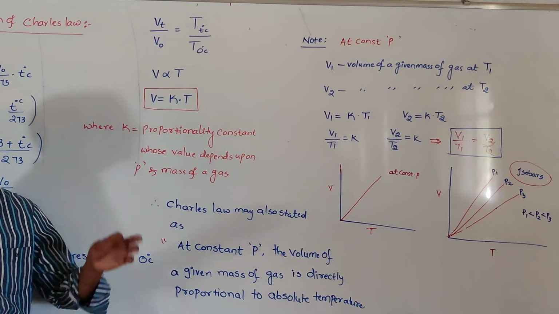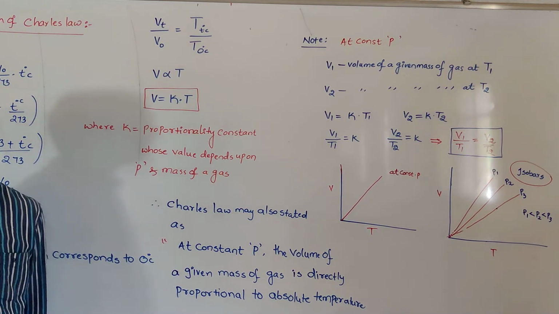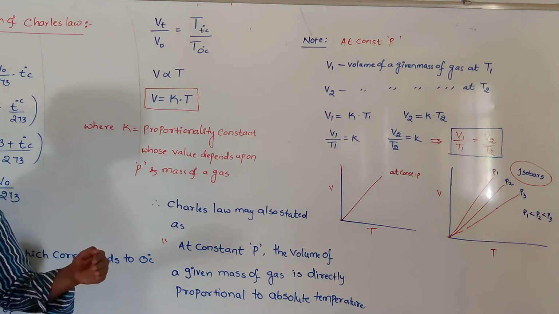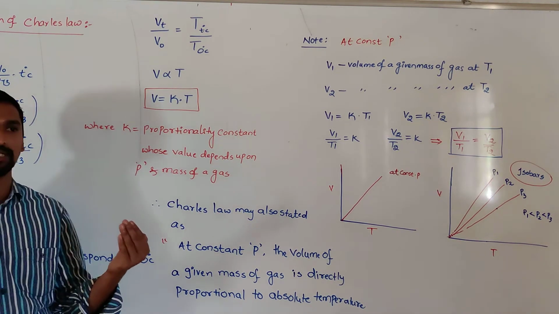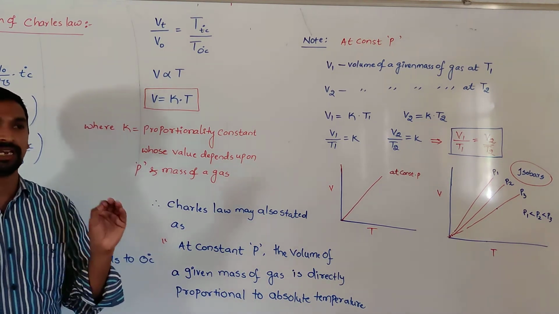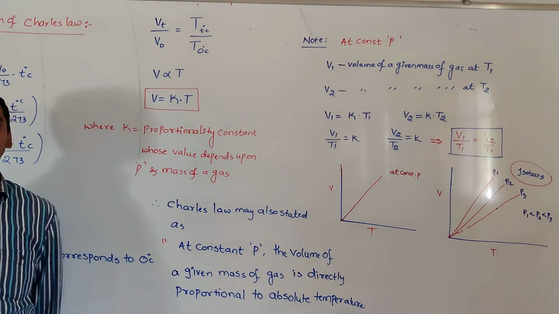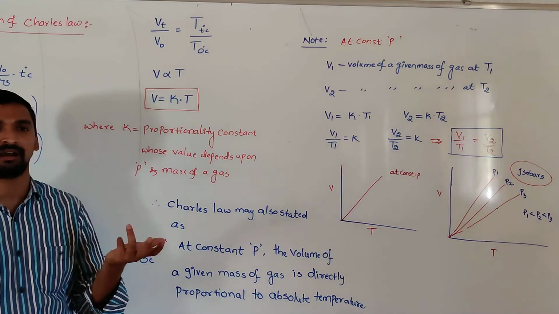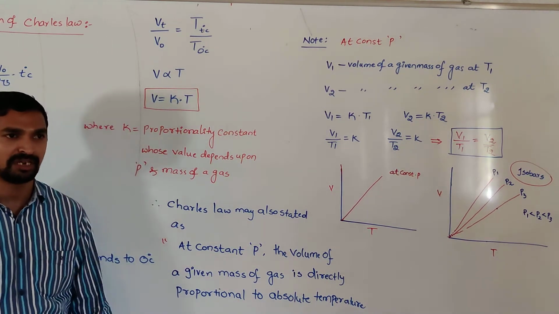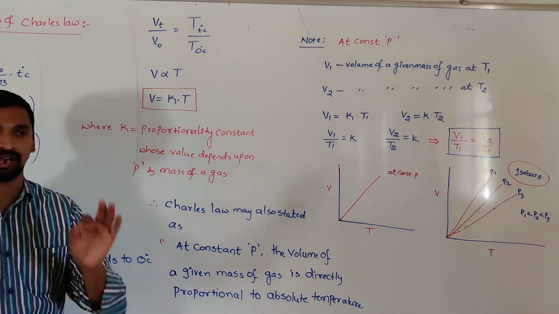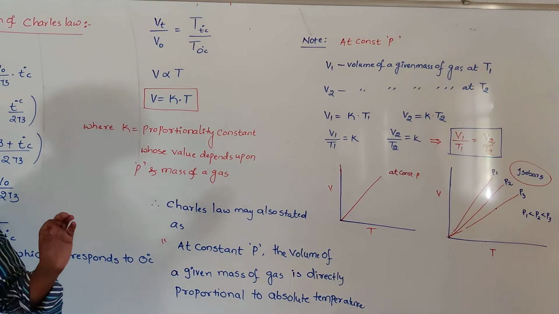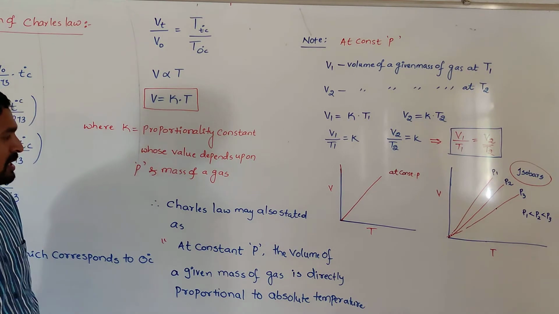So to get 0, we need to add 273.15 to minus 273.15. That's why to convert temperature in degree centigrade to Kelvin, we just add 273.15. We get the temperature in Kelvin, called the absolute Kelvin temperature. Always while doing numericals, you have to substitute the absolute Kelvin temperature, that is a capital T. So this is about the Charles law.